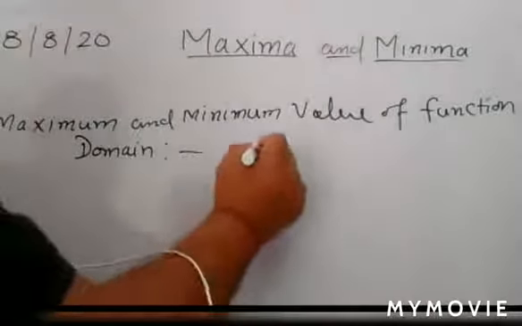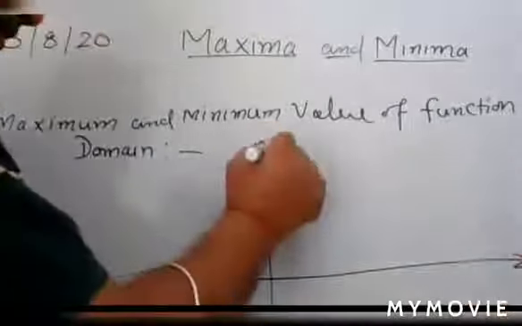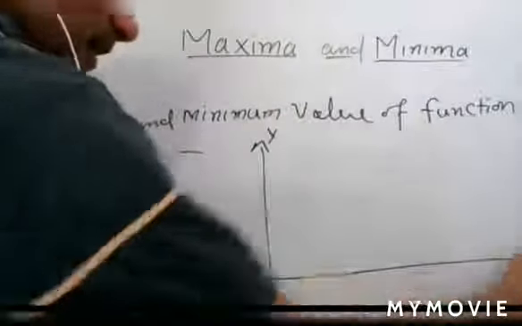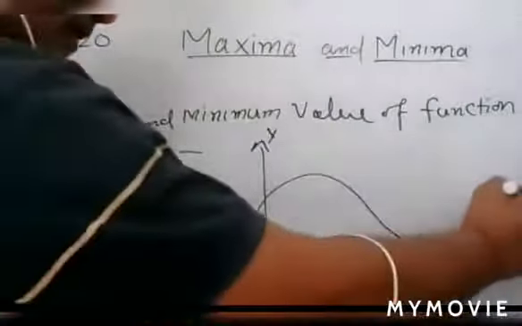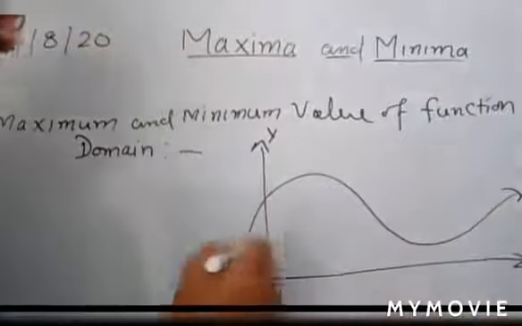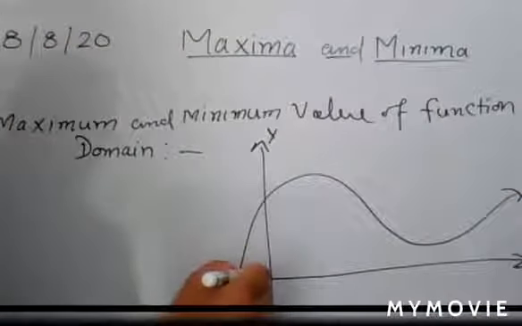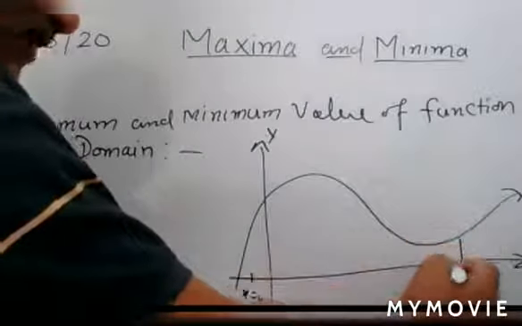Build up the concept with the help of this figure. Suppose you have a function y is equal to f(x). The function is given and defined from x is equal to a to x is equal to b.